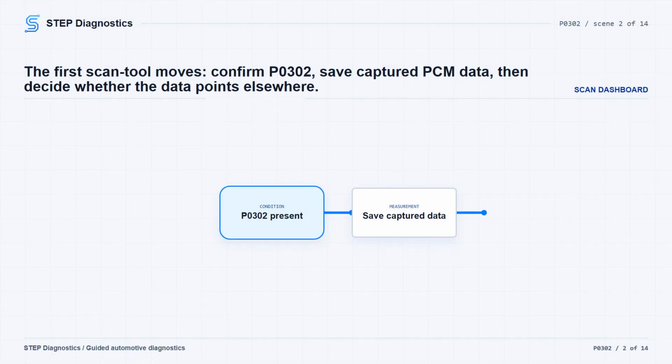Start with the basic system checks. Pull codes first and make sure P0302 is the code you're chasing. If other codes are present, check what they mean first, because some codes change the diagnostic path. Before clearing anything, save the PCM freeze frame data. Clearing PCM codes erases that captured data, and you may need it later to reproduce the conditions that set the